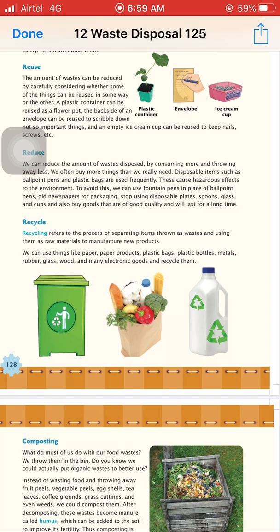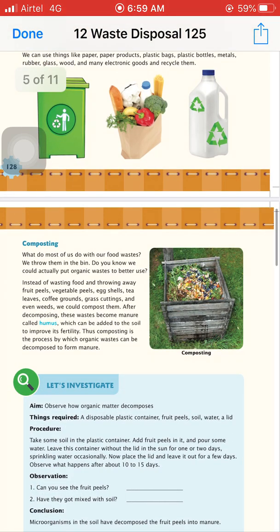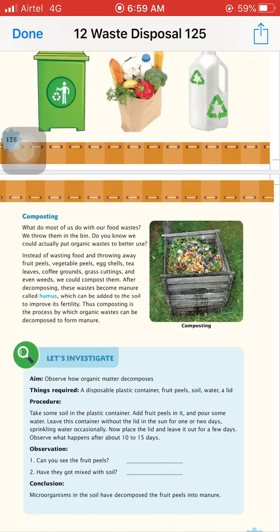Next is composting. What is composting? For making compost, we have to use wasted food, like throwing away fruit peels, vegetable peels, eggshells, tea leaves, coffee grounds, grass cuttings and even weeds. These are the things that are used to compost. After decomposing, these wastes become manure called humus. Manure means खाद. ठीक है.